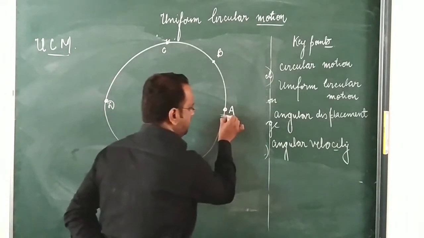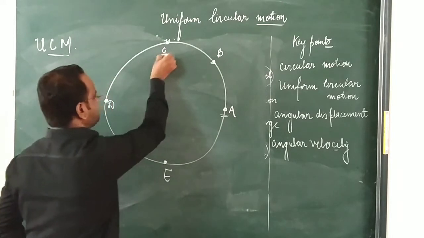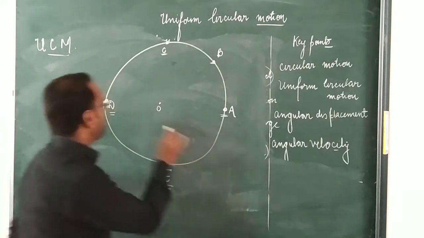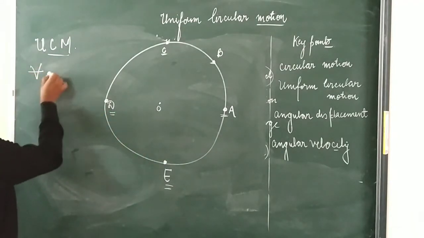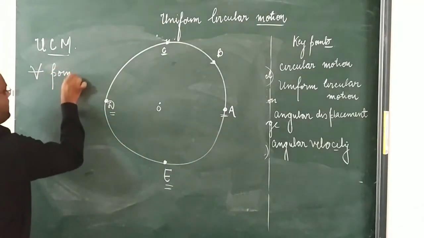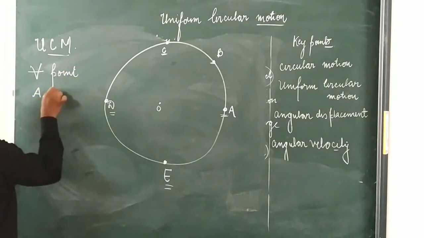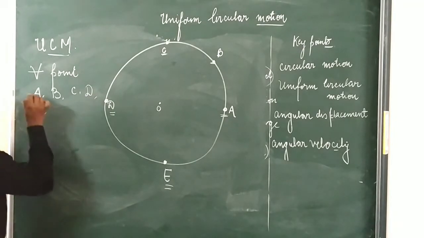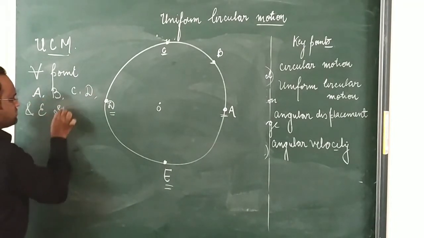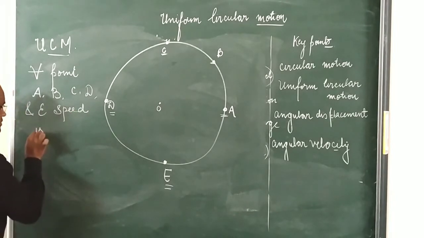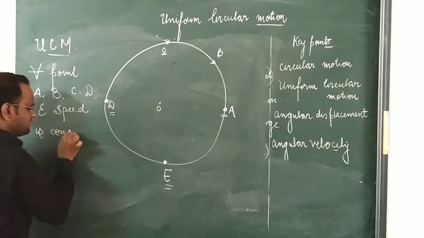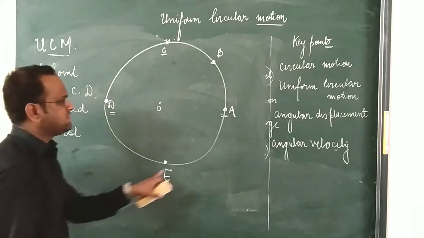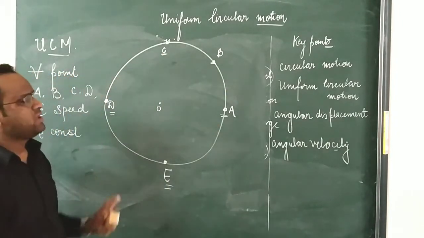If at point A, B, C, D, and E, the speed for every point is constant, then we can say that the body possesses uniform circular motion.